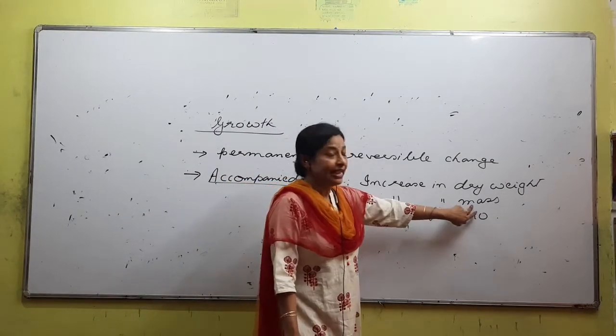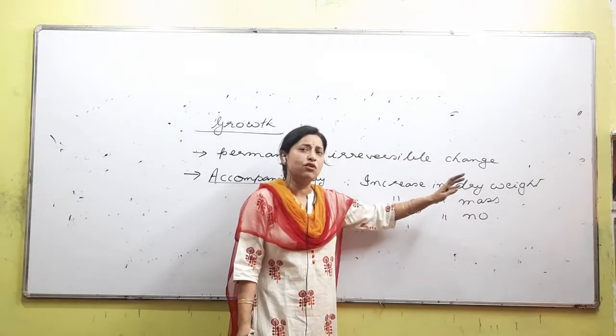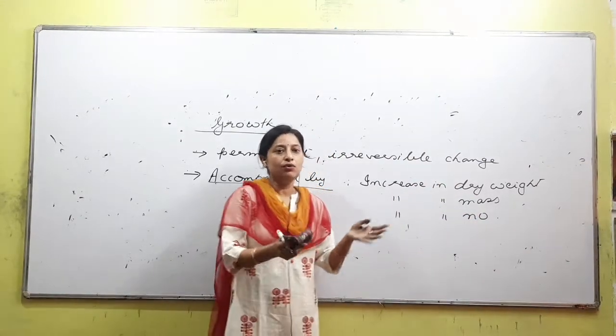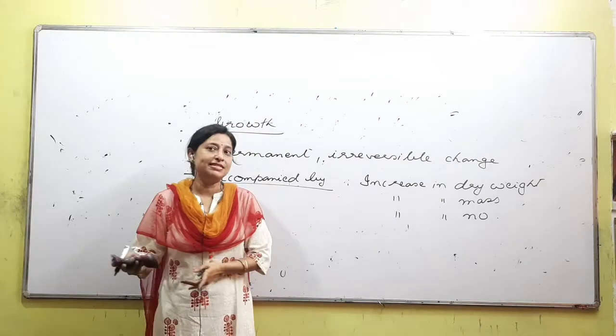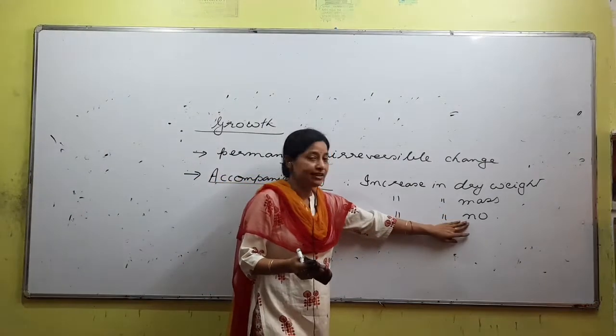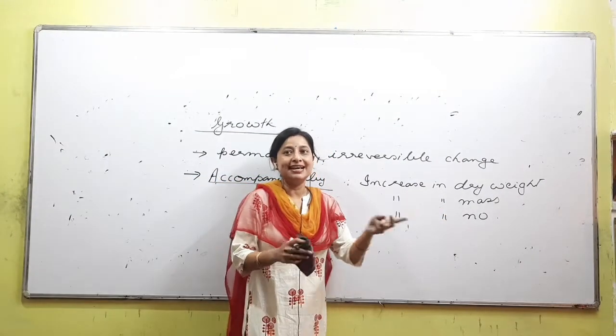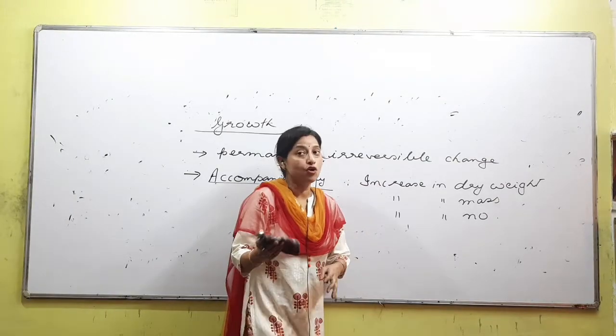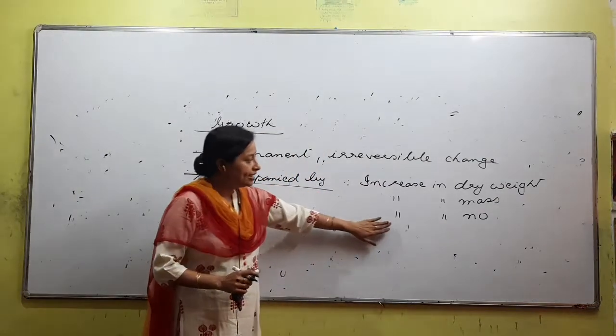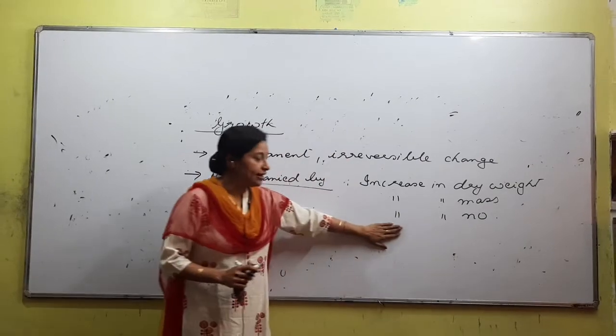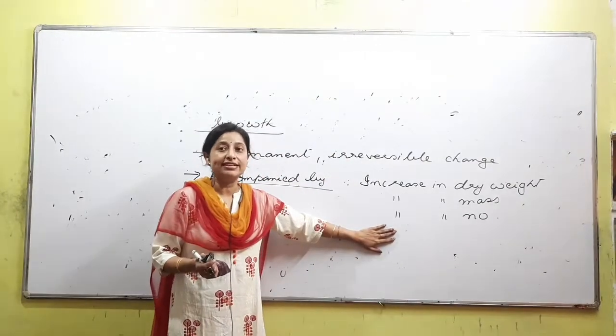Increase in mass, we have an idea, maybe we are talking about the weight of the organism, no? When a baby has less weight, as it grows the weight becomes more, so maybe that's increase in mass. Increase in number, for example when one becomes four, that is also a form of growth. Especially, we are using this in case of the number of cells that gets increased as we grow, right?